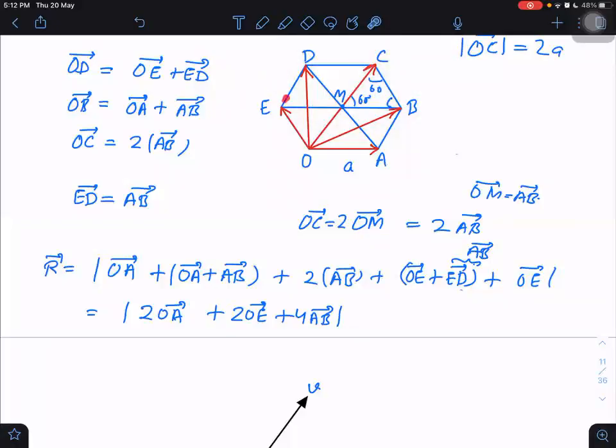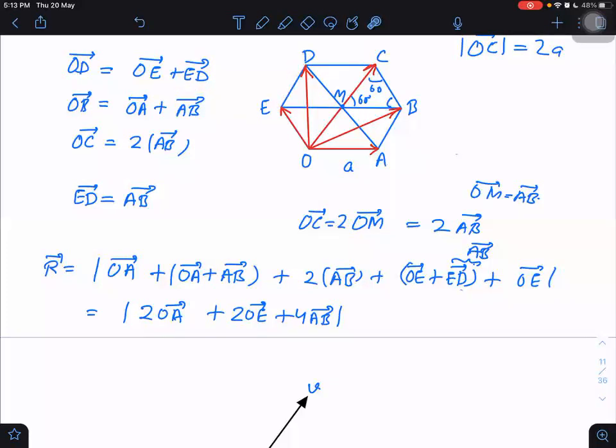Are you thinking this direction and this direction, these are different? Yes, sir. Why? Sir, I have taken all the directions in the same order. Listen first. If you are doing that, then you should not call it as ED. ED, when I am saying, it only means E to D.